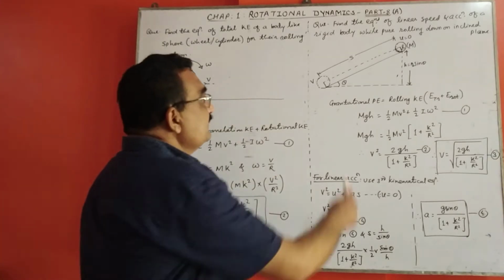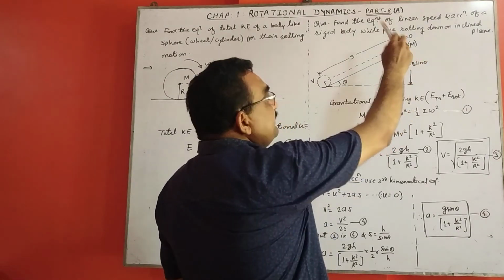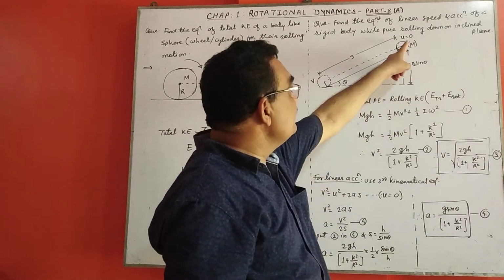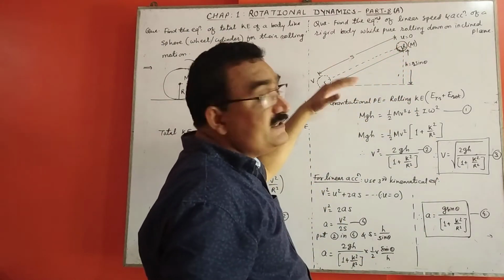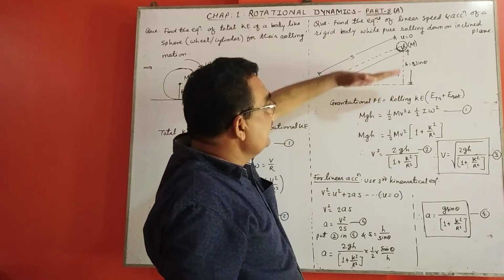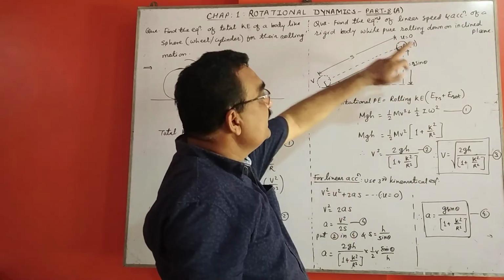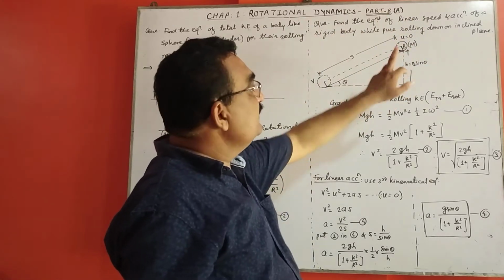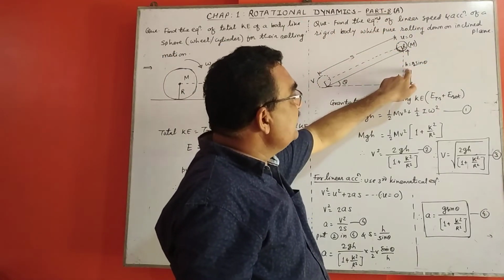Like that, we derive the equations of linear velocity and linear acceleration for this body rolling on an inclined plane. That plane is not straight, it is inclined by angle theta. Here m is the mass of the body, r is the radius, it is just like a sphere. Here we hold it at height h.